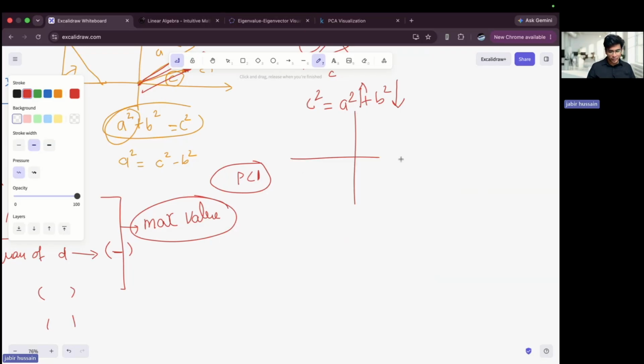Let's say these are my points, point 1, point 2, point 3, point 4, point 5. We'll draw a line in such a way that it is very close to all the points, such that its projection is very small and the length is the maximum length. The length you will get is the maximum length. And you know what this line is? This line we call PC1. And if you observe this line, whatever vectors you draw, it is an eigenvector line.